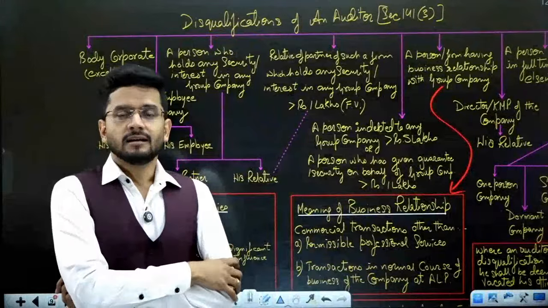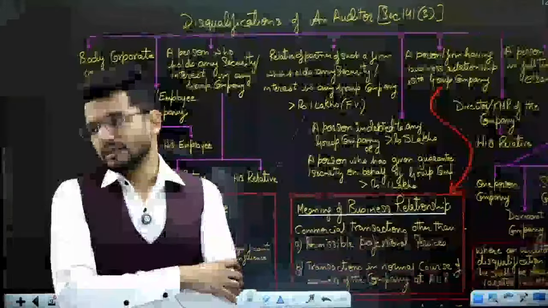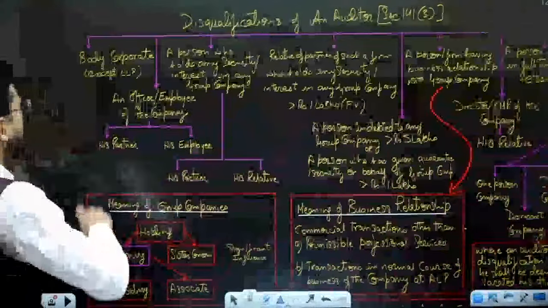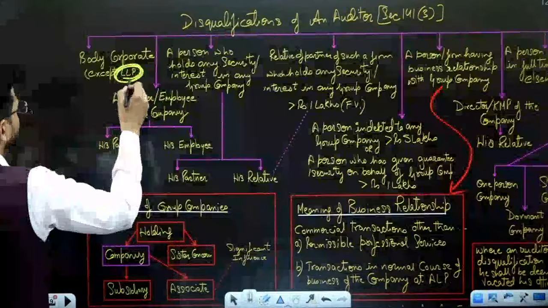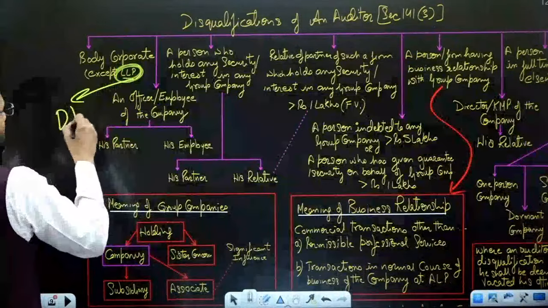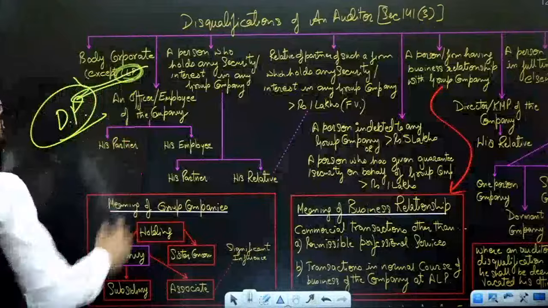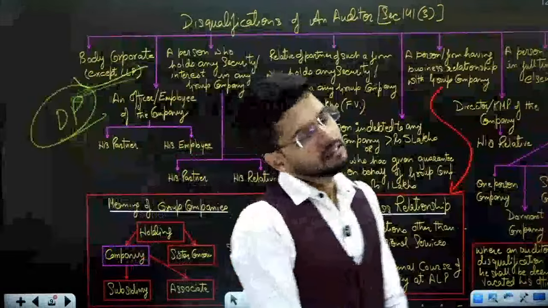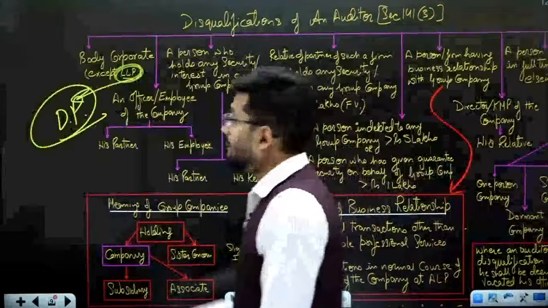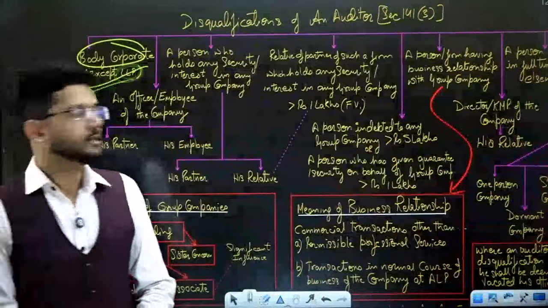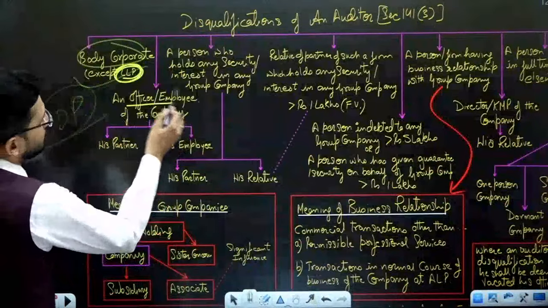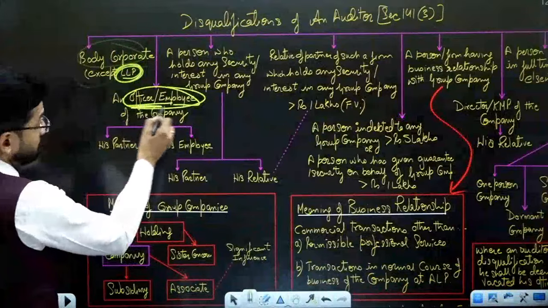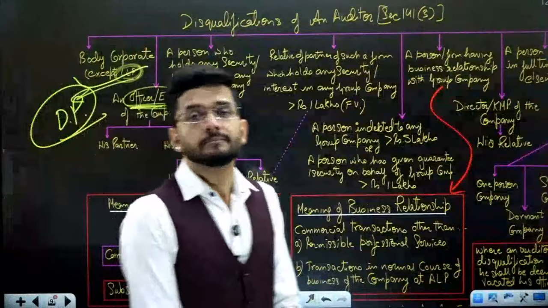And sometimes shareholders are many people who have invested their money in the organization. Limited liability partnership also has one designated partner who has unlimited liability. Therefore, it's okay if we have a cost auditor as an LLP. LLP cost auditor is permitted, but company cost auditor is not permitted. Okay, sir, got it. An officer or employee of the company? Yes, you cannot be an officer or employee of the company.